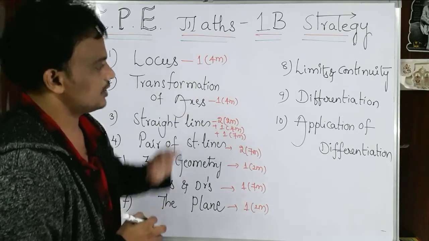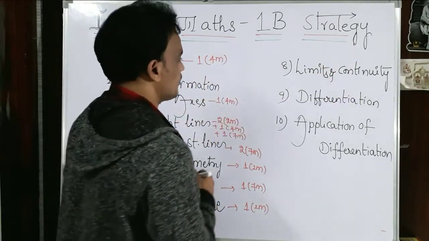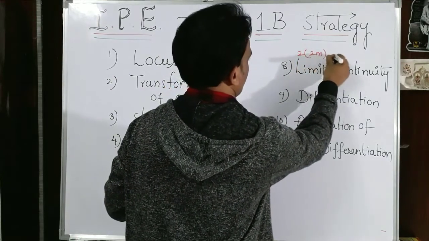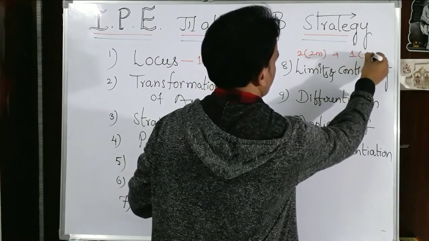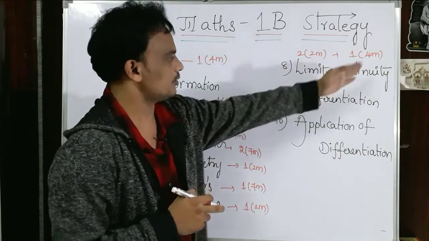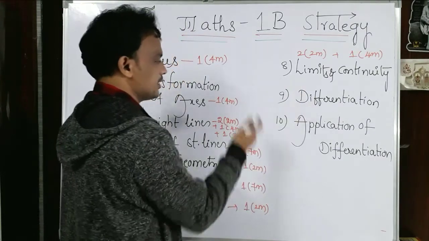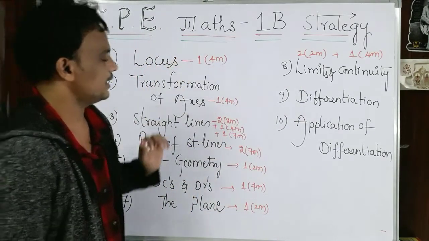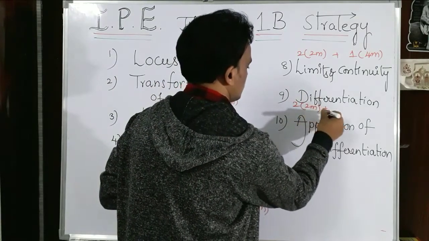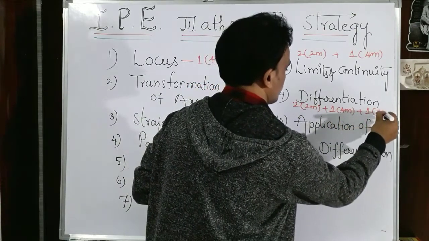Coming to the calculus part, limits and continuity. From the limits you are going to get two 2 marks questions and one 4 marks question from limits and continuity. And one of the very important topics, differentiation in 1B: there will be two 2 marks questions, one 4 marks question and one 7 marks question.